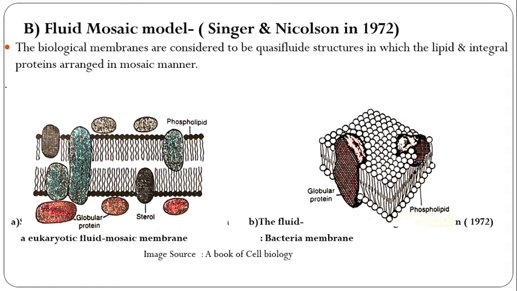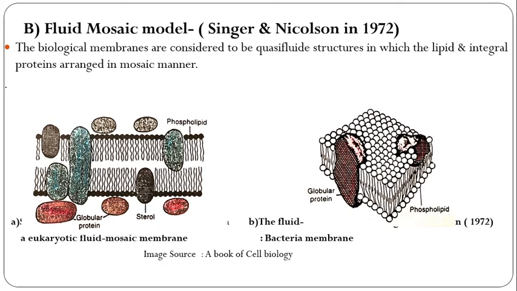The reason for the wide acceptance of the model is that it explains the properties of the cell membrane very well. The model assumes that there is a peripheral layer of phospholipids. Okay, dark in color.